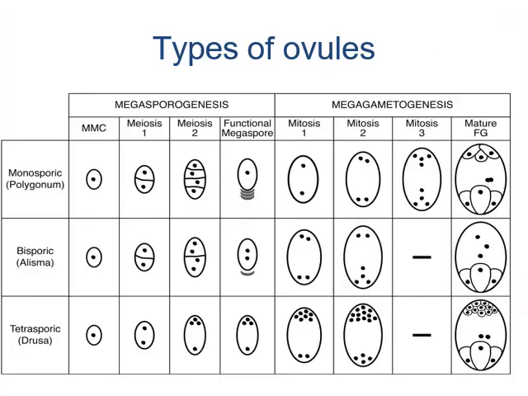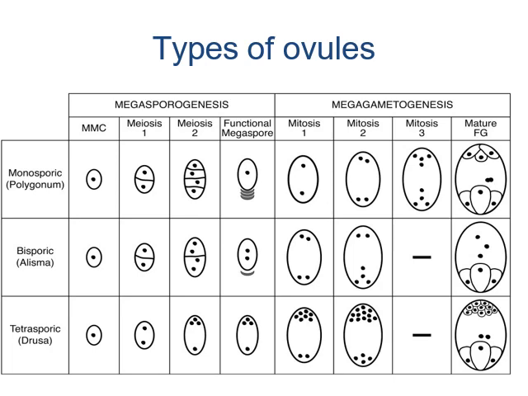There are several types of ovules found. You have to remember some of them by name, like monosporic, bisporic and tetrasporic. The most common and prominent type of angiospermic ovule is the anatropous ovule, so do not worry about all these structures.